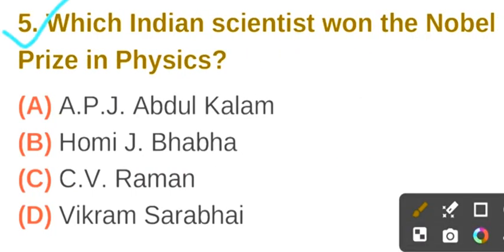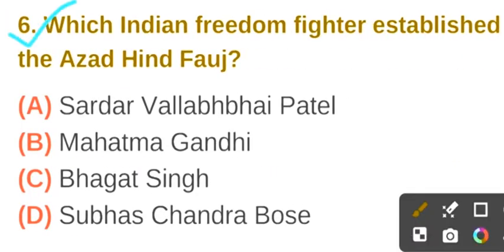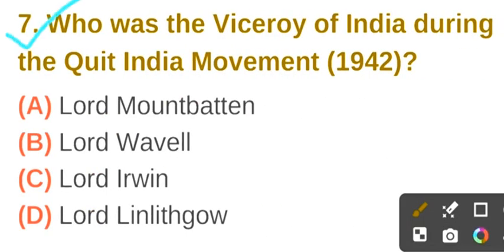Question number 5. Which Indian scientist won the Nobel Prize in Physics? The correct answer is option C. C.V. Raman. Question number 6. Which Indian freedom fighter established the Azad Hind Force? The correct answer is option D. Subhash Chandra Bose.